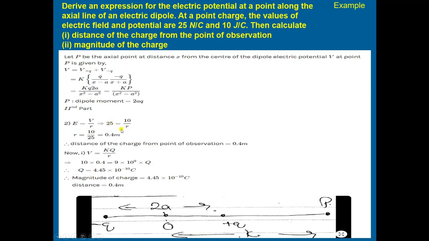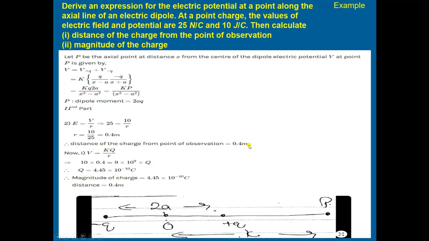Then take this R to this side and 25 below this 10. Then R will become equal to 10 upon 25. After simplification, simple division, we get the value of R equal to 0.4 meters. So the distance of charge from the point of observation we have calculated here, it comes out to be equal to 0.4 meters.